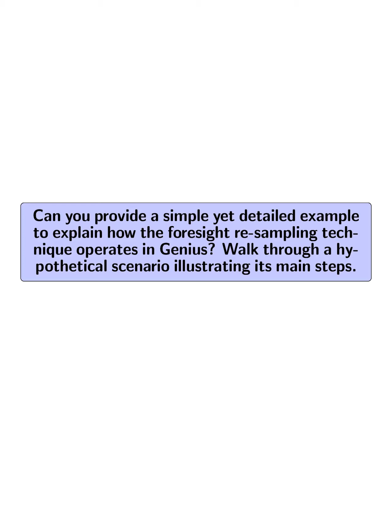Can you provide a simple yet detailed example to explain how the foresight resampling technique operates in Genius? Walk through a hypothetical scenario illustrating its main steps.